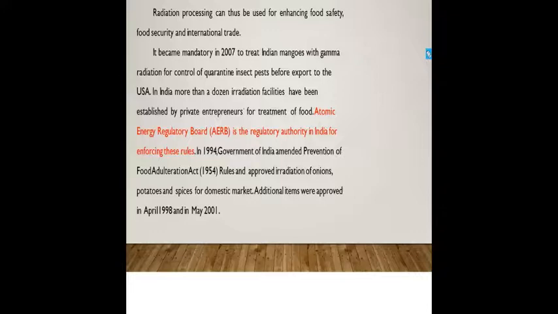Okay. So the irradiation process can be used for enhancing food safety through international standards. See, it is internationally accepted. It is not like it is only in India. In almost all the countries, food irradiation is done.